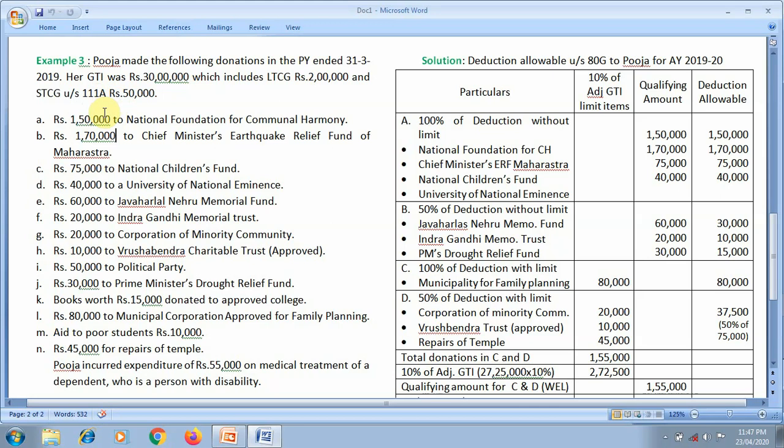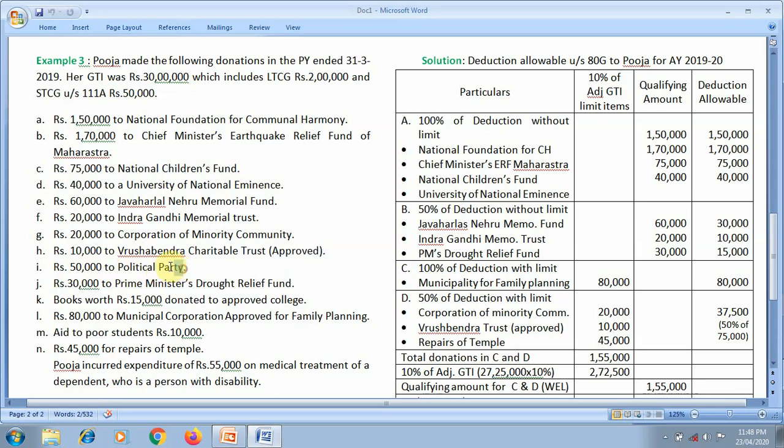See the items and identify the category of the items. 1,50,000 to National Foundation, category A. 1,70,000 to Chief Minister's Relief Fund, category A. 75,000 to National Children's Fund, category A. 40,000 to a University of National Eminence, category A. 60,000 to Jawaharlal Nehru Memorial Fund, category B. 20,000 to Indira Gandhi Memorial Trust, category B. 20,000 donation to Corporation for Minority Community, category D. Next, 10,000 to Roshabendra Charitable Trust, which is approved as given, so it is category D.